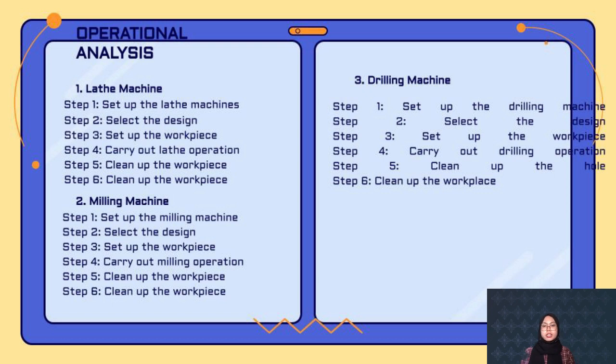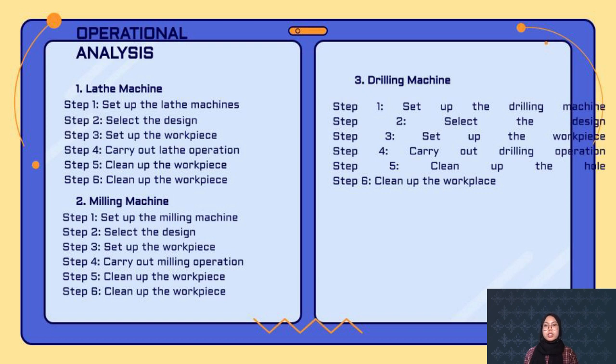We must select the design and proceed with the process. Step 3. Set up the workpiece. Choose a suitable workpiece before starting the milling process. Every milling machine has its limitation on the workpiece. Step 4. Carry out milling operation. Take safety precautions such as wearing glasses. Step 5. Clean up the workpiece. After the milling process, we must clean the workpiece. Step 6. Clean up the workplace.